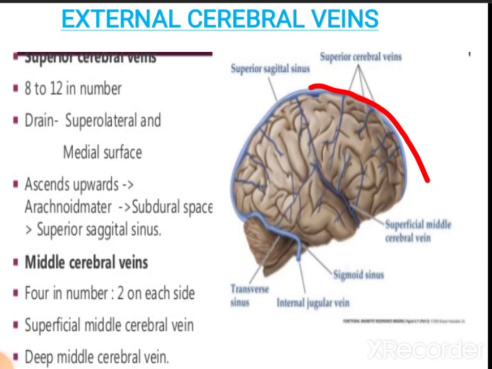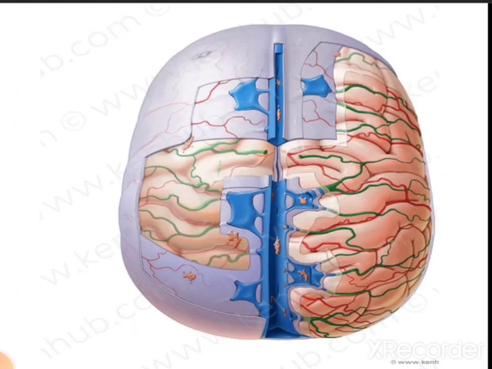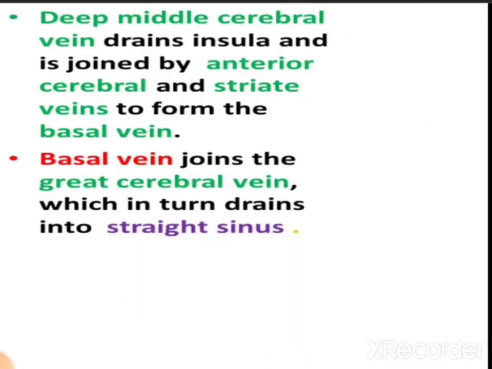Then we have middle cerebral veins. These are 4 in number, 2 on each side. These are divided into two: superficial middle cerebral and the deep middle cerebral. On the medial surface and lateral surface of the brain, we can see the superficial middle cerebral veins. So these are again the venous sinuses which are in the dura mater.